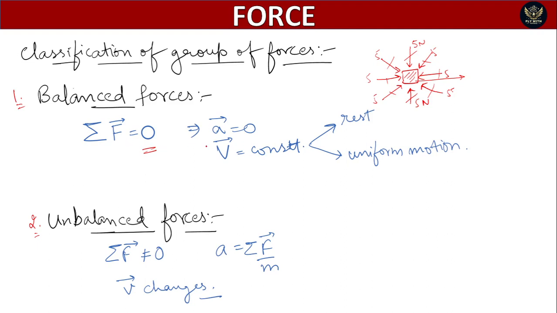Now just analyze this statement, F is equal to 0. It also means that acceleration is equal to 0. How? Because in earlier classes we have read the formula F = ma, so F is proportional to a. If F is equal to 0, then a is also equal to 0. This implies that velocity is constant, because acceleration is the rate of change of velocity, and this rate is 0. Constant velocity means the object may be at rest or moving with uniform motion.